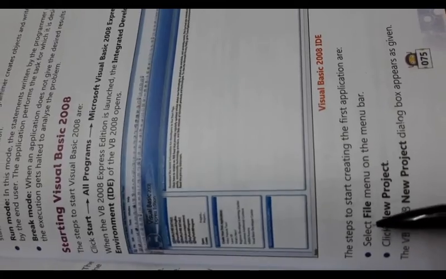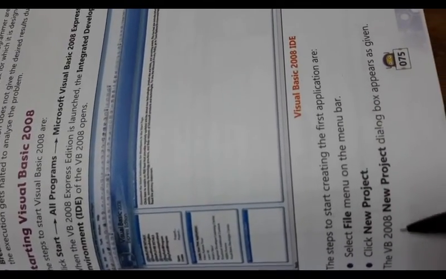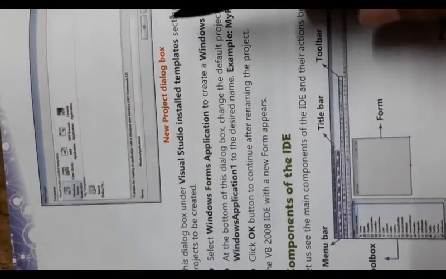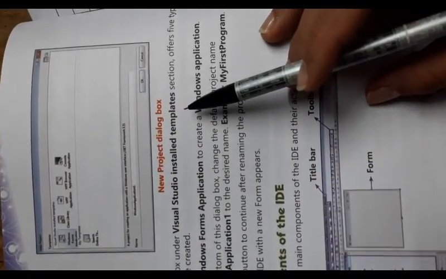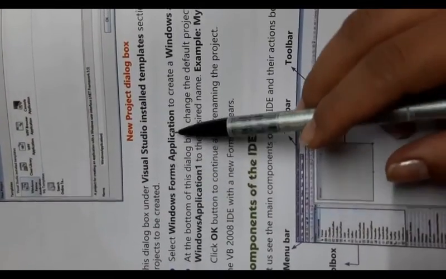The steps to start creating the first application are: select the File menu on the menu bar, click New Project. The VB 2008 New Project dialog box appears as given. Under the Visual Studio installed templates section, this dialog box offers 5 types of projects to be created. Select Windows Forms Application to create a window application.